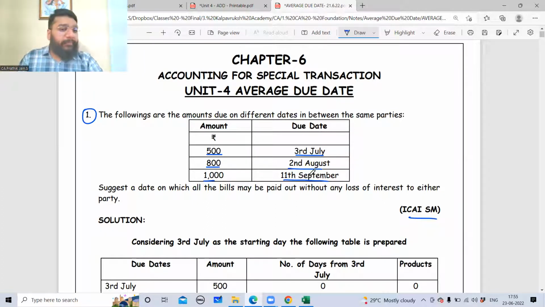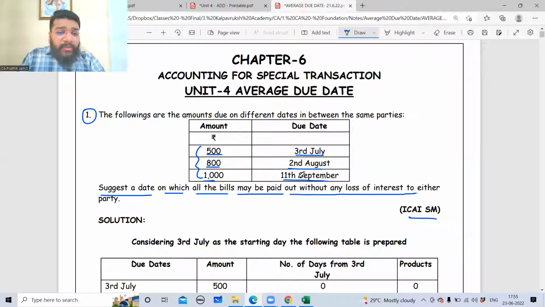Suggest a date on which all the bills, because these are bills payable or bills receivable, may be paid on a particular date without loss of interest to either party. So you have to calculate that date.